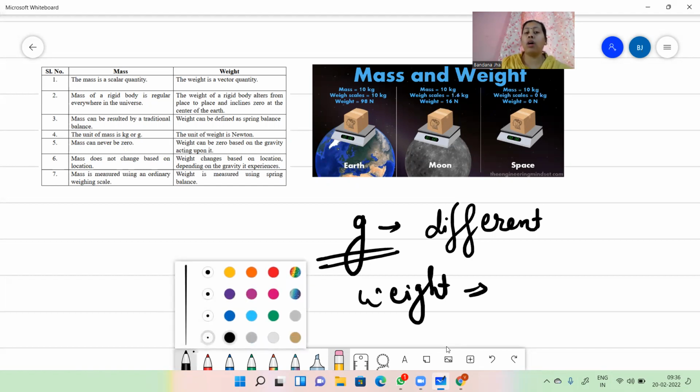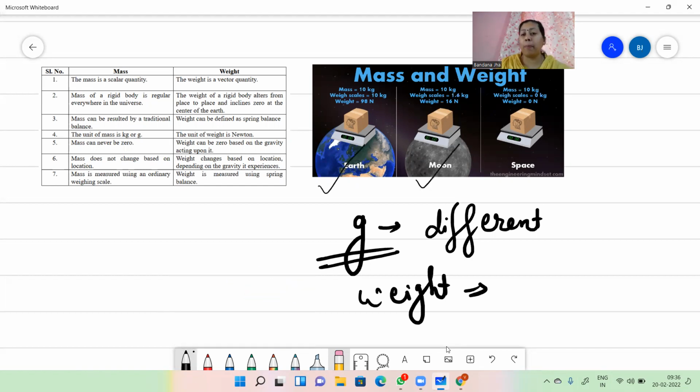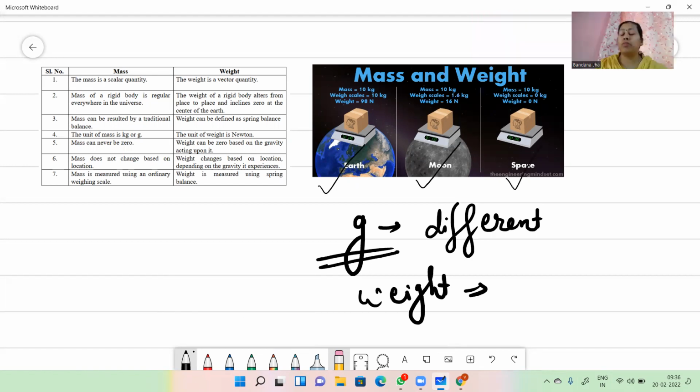Whether I go on earth, or on the moon, or into space, my weight is totally different. That's why it is said that mass is a scalar quantity, but weight is a vector quantity. Why is weight a vector quantity? Because with every position, every place, my weight is different.